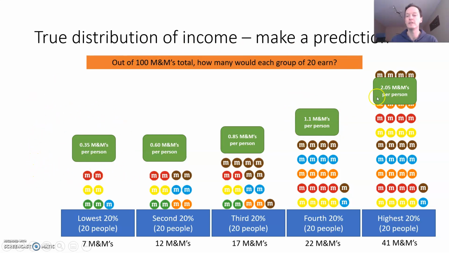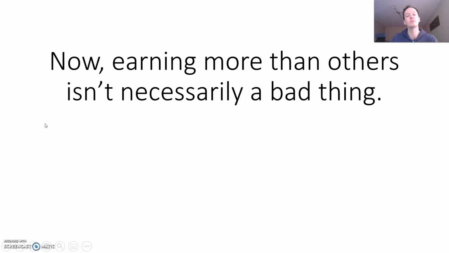So hopefully when you look at this chart, you can see a representation of where the money in Australia is distributed. Right? It is not equal distribution. They all don't have 20 M&Ms each. As you would expect, there's going to be a little bit of inequality. You're going to have people who are earning different jobs to others. But this is the split that we have in reality. And so we kind of want to finish off with, well, earning more than others is not necessarily a bad thing.